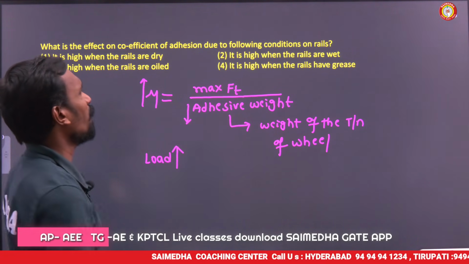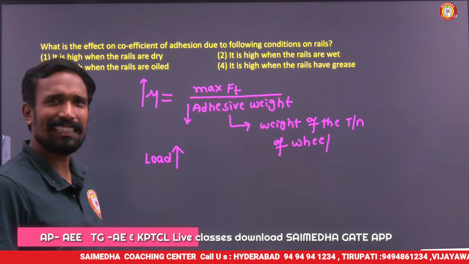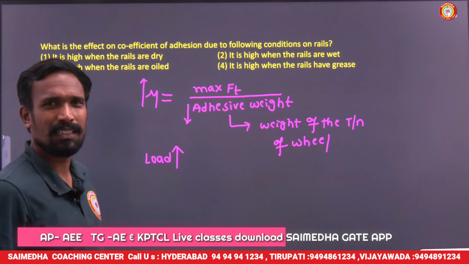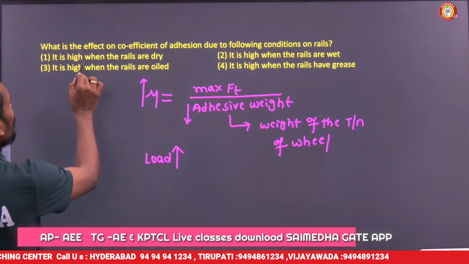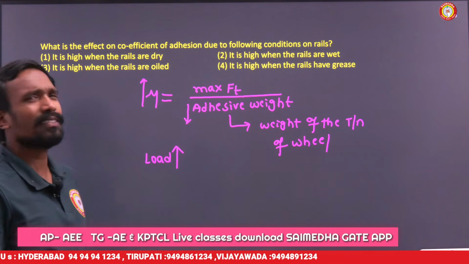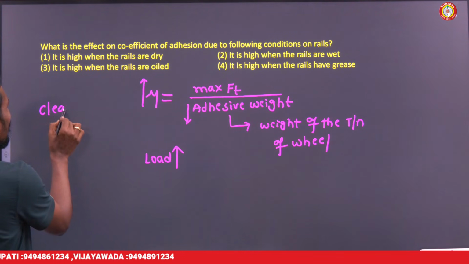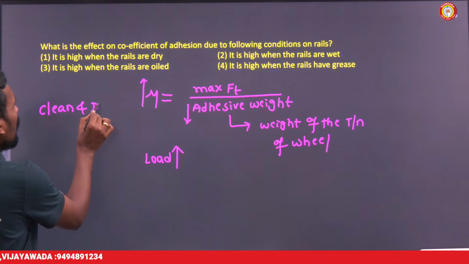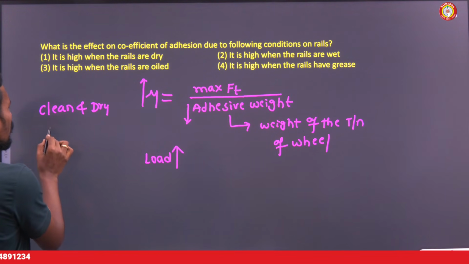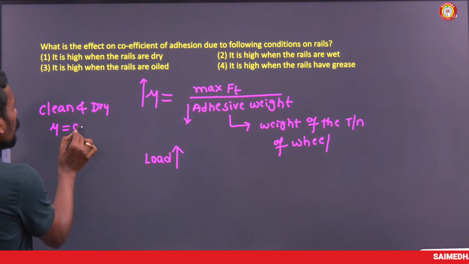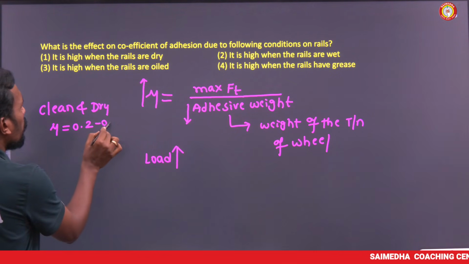So what they are asking is the condition on rails, that is, on the tracks. How does it impact? It's high when the rails are dry. We have two conditions. One is clean and dry condition, where the mu value is in the range of 0.2 to 0.25.